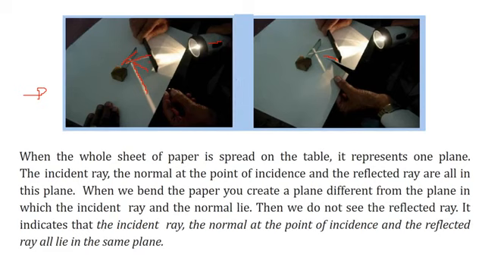Okay. So when the whole sheet of paper is spread on the table like this, it represents one plane. The incident ray, this one, the normal, this one, and the reflected ray, they all are in the same plane. So when we bend the paper, you create a plane different from the plane in which the incident ray and the normal lie, but you will not see a reflected ray. See, you just bend it. So it indicates that the incident ray, normal and the reflected ray all lie on the same plane.